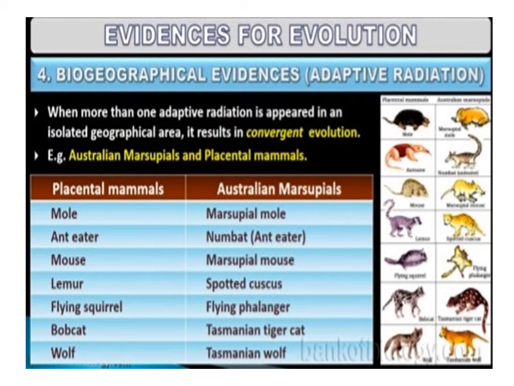When more than one adaptive radiation appears to have occurred in an isolated geographical area representing different habitats, it can be called convergent evolution. For example, Australian marsupial and placental mammals.